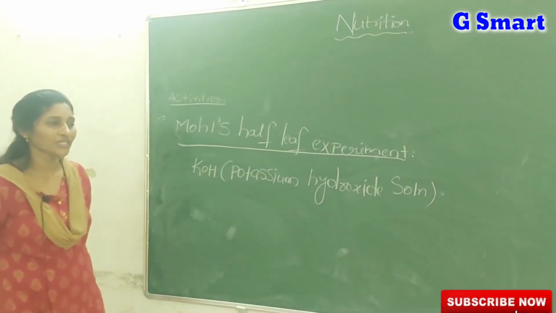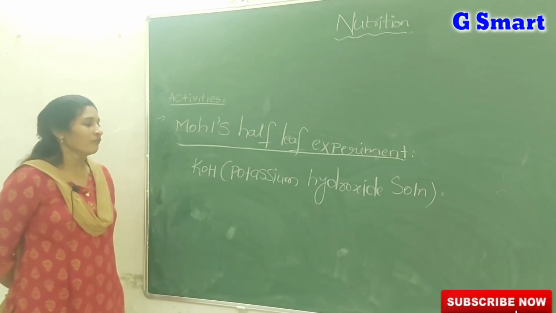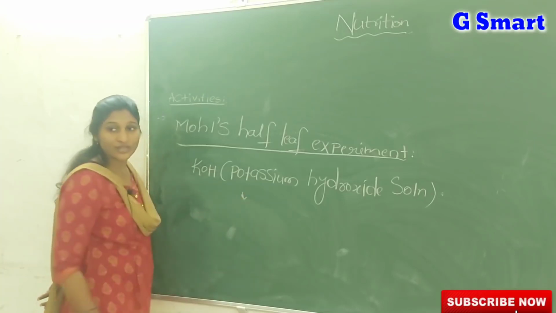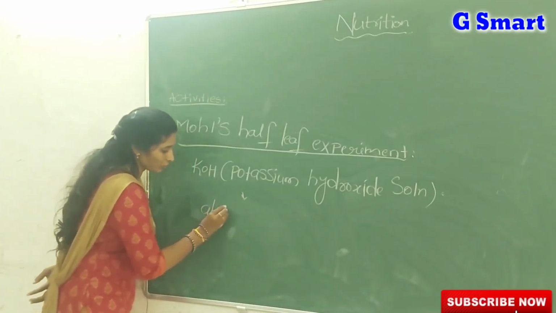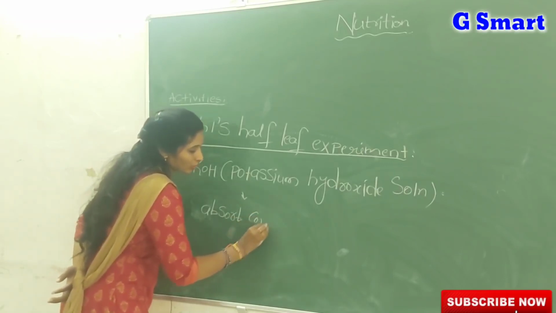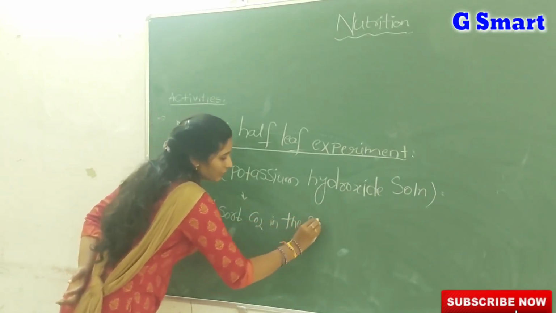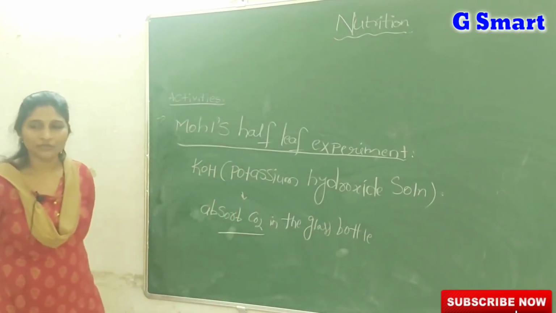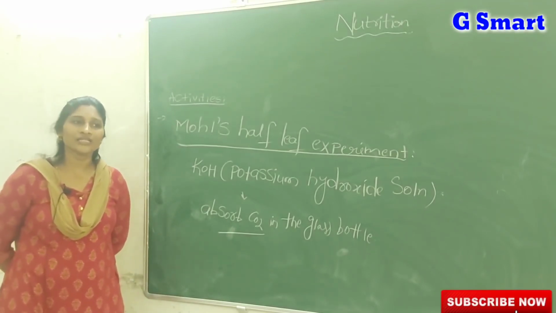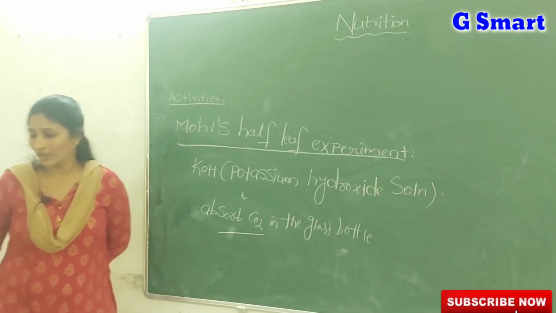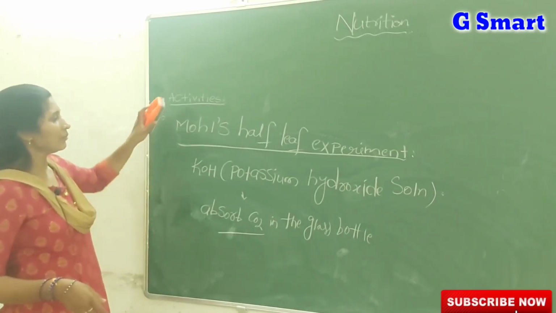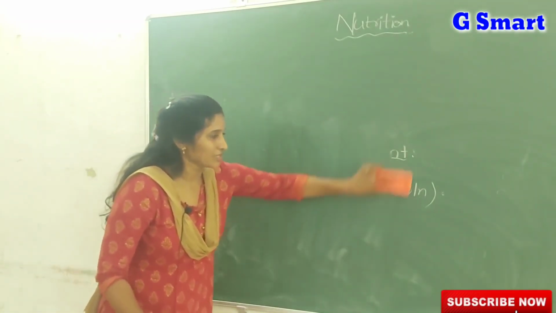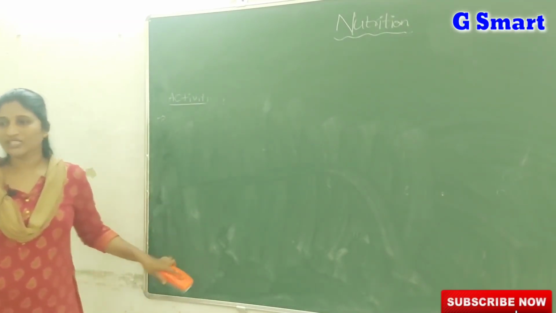Why in the Moll's half leaf experiment? The question you will get is why we used potassium hydroxide or KOH solution. The KOH solution helps to absorb the CO2 in the glass bottle. When the CO2 is absorbed by the KOH solution, there is no CO2 in that bottle. That's why we can easily confirm the importance of CO2 in photosynthesis. So KOH solution is used to absorb the CO2 present in the glass bottle.